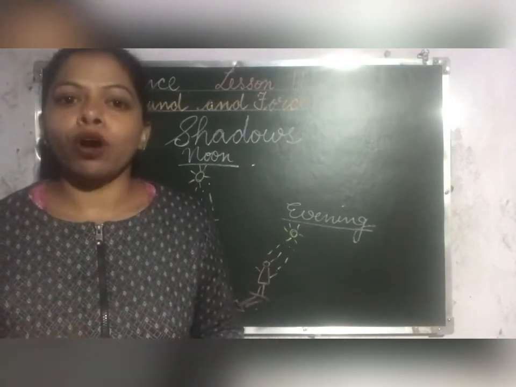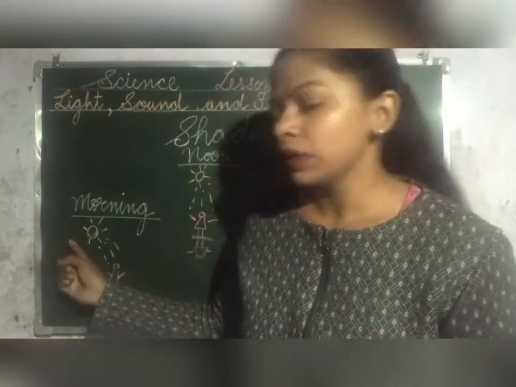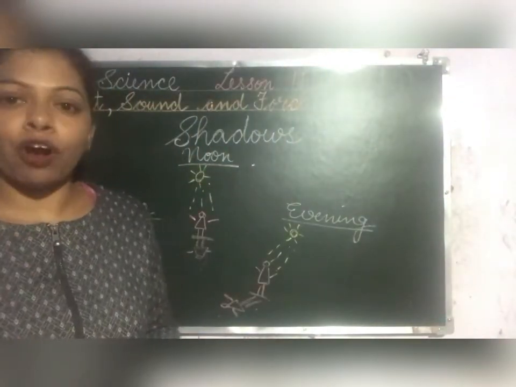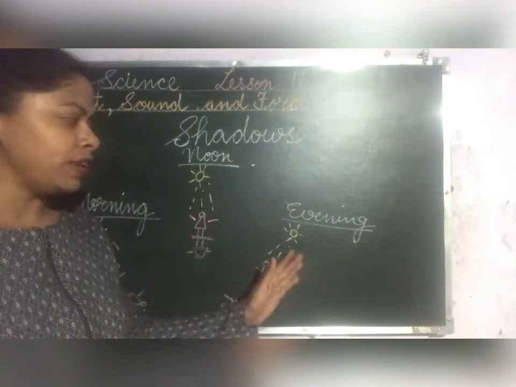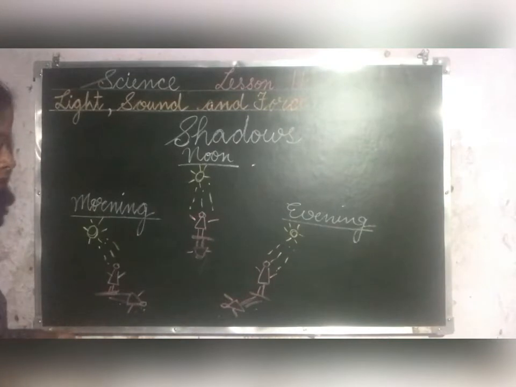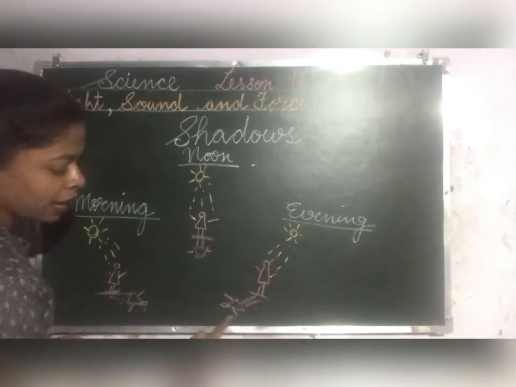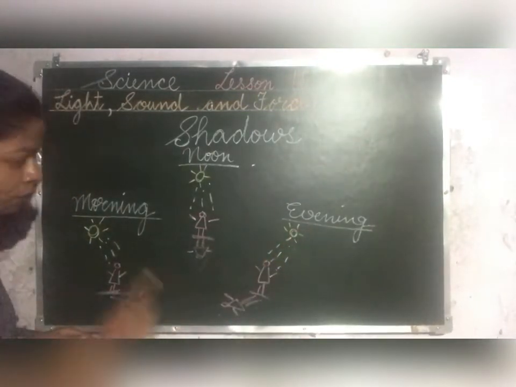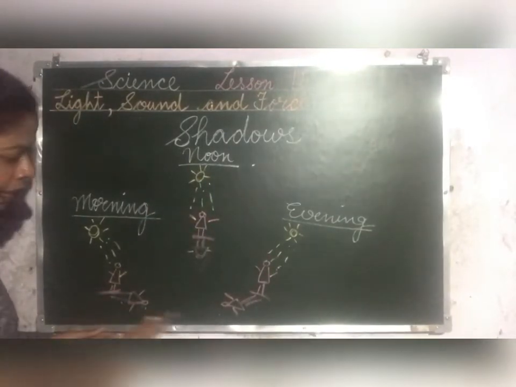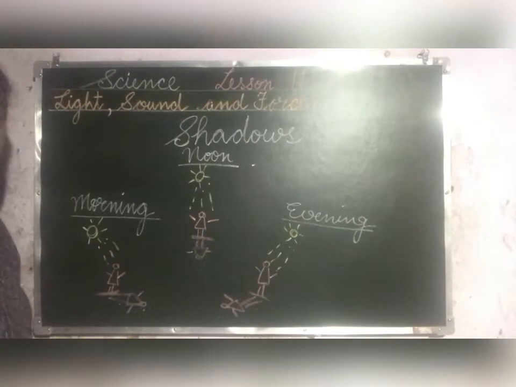Like in the morning, the sun rises from east. In the afternoon, the sun is right at the top of our head, and in the evening, the sun sets in the west. Now children, the shadows in the morning and evening are long. Okay, but in the noon, the shadows are short, and in morning and evening the shadows are long.